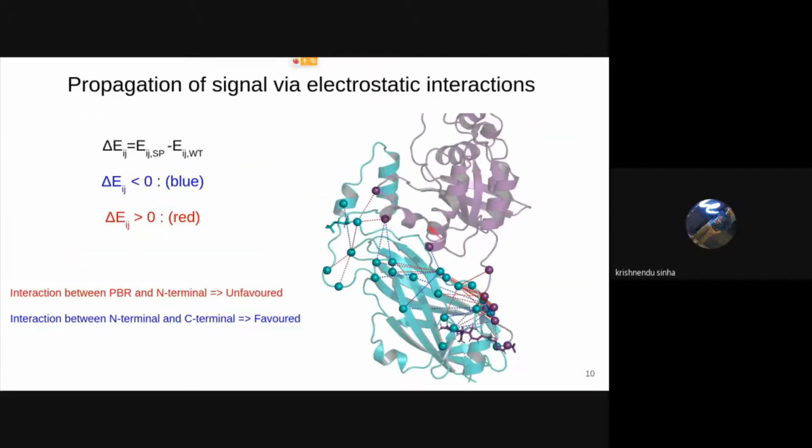Now our question is how this signal is propagating from the site of phosphorylation, that is from this site, to this cysteine geranyl moiety. For that, we have calculated the pairwise electrostatic interaction energy difference between wild type and phosphorylated type. For the blue dashed lines, the interaction energy between these two pairs is less than 0. That is, they have favorable interaction after phosphorylation. And for the red dashes, they show unfavorable interaction after phosphorylation.